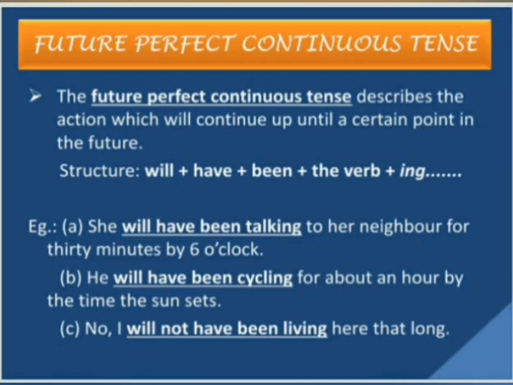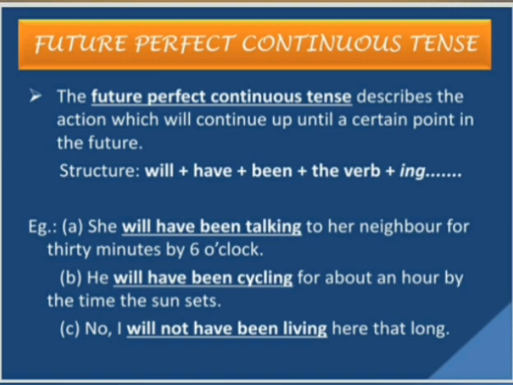Coming to the fourth type of future tense, that is the future perfect continuous tense. Now whenever you get stuck, try to recall the thumb rules. Perfect means the words like has and have will be there in the sentence. Continuous means there will be an ing form of verb. So here it's a combination of perfect plus continuous. That means you will have words like has and have, basically have, and then you will have a continuous form of verb, ing form of verb. So let us see what it says.